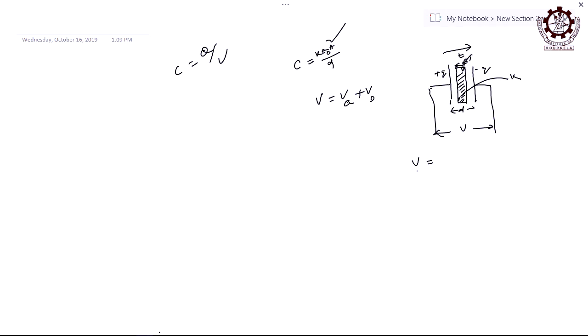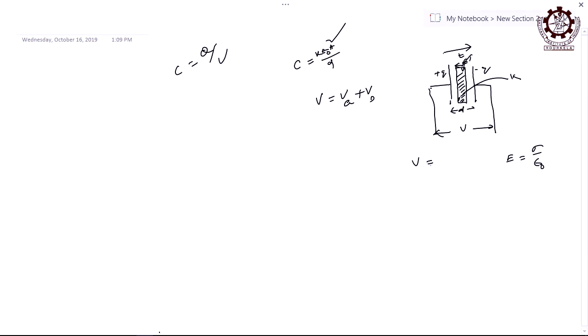So, for air medium it is E or E prime? E. Then what is the potential difference? How can you write the potential difference for the air medium? What is E for air? What is this E? E will be how much? Sigma by epsilon 0, right? If surface charge density is sigma, then the E will be sigma by epsilon 0, right?